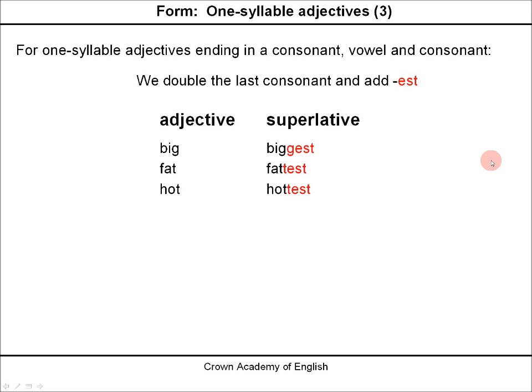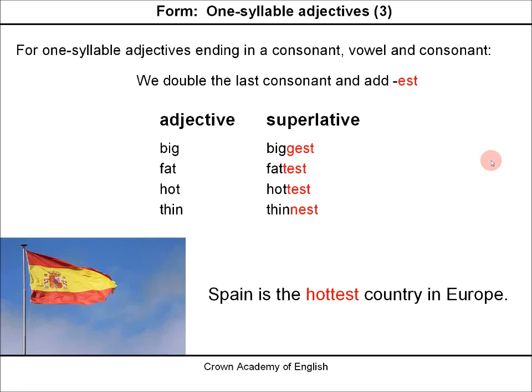Fattest. Hottest. Thinnest. Spain is the hottest country in Europe. So we are comparing one country, Spain, with all of the other countries in Europe. So we use a superlative.